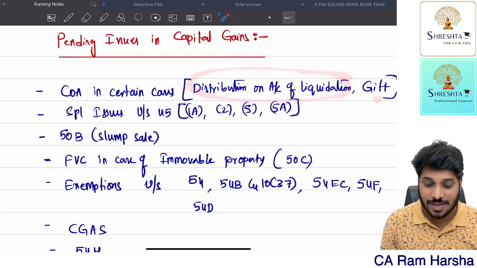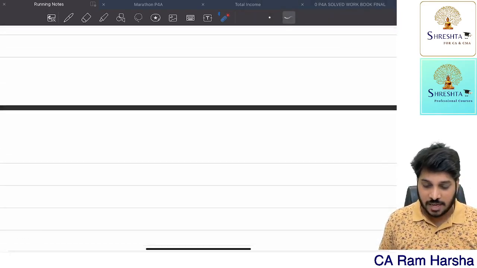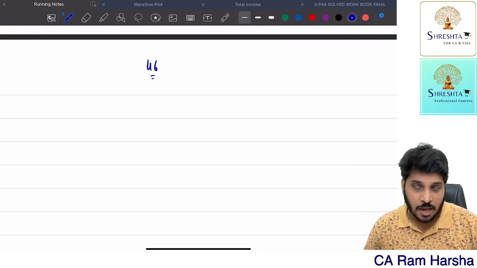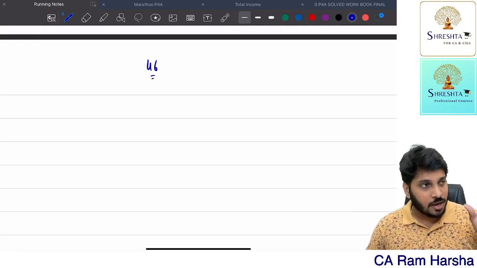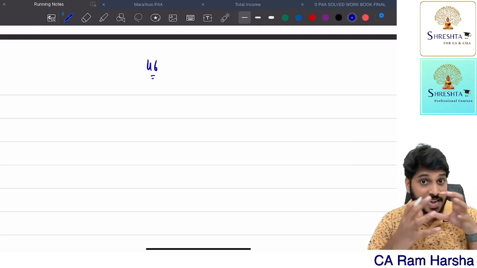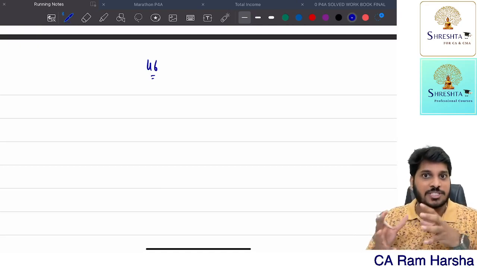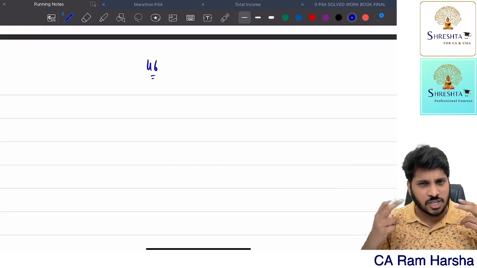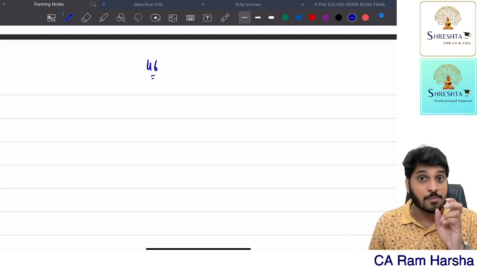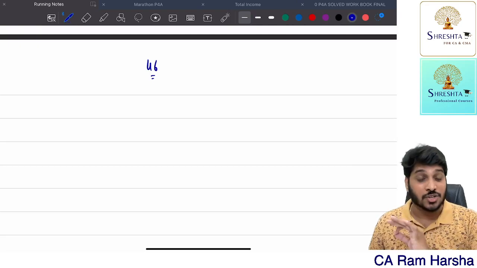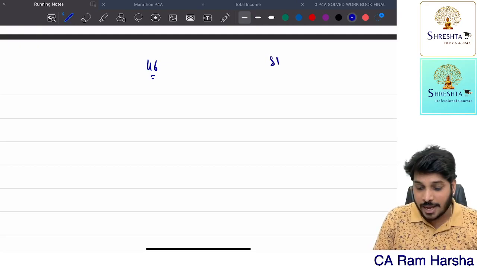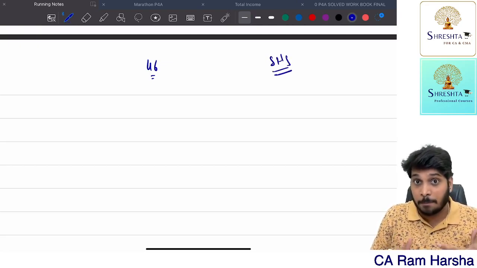Distribution on account of liquidation. Now you see, when a company distributes any assets on liquidation, there is a section called 46. What that section says is, if a company on account of liquidation is distributing any assets, not cash, transferring physical assets to the shareholders directly. Generally, this happens in closely held companies. Getting it? So, if a company distributes any asset on account of liquidation, it amounts to transfer, but the company is not liable to pay any tax on that particular transfer. Instead, shareholders have to pay tax on the transfer made by the company.